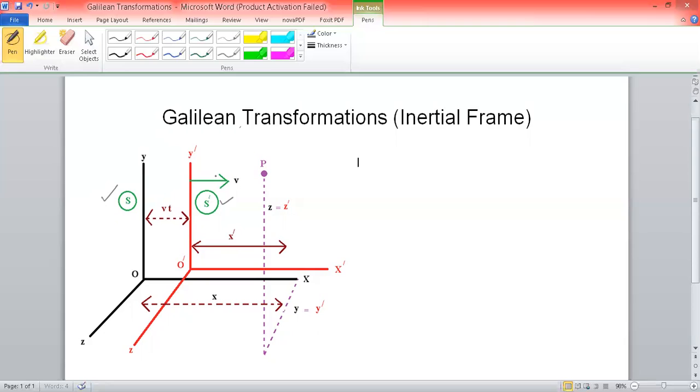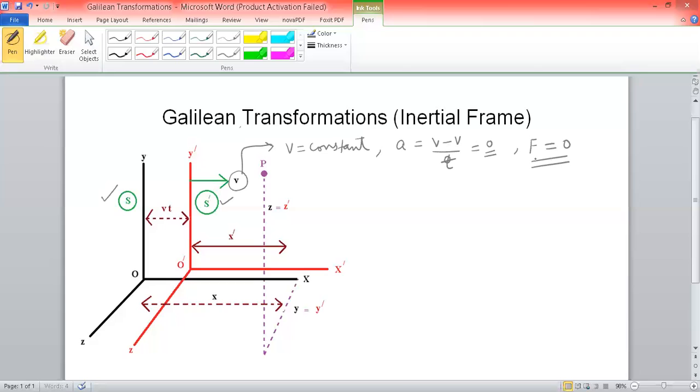Suppose the frame S prime is moving with a constant velocity v as shown in the figure. This velocity is deliberately taken as constant because in an inertial frame of reference, no acceleration is acting, and if velocity is constant, then the acceleration of the system must be equal to zero. If acceleration is zero, this ultimately means that no external force is acting on the system.